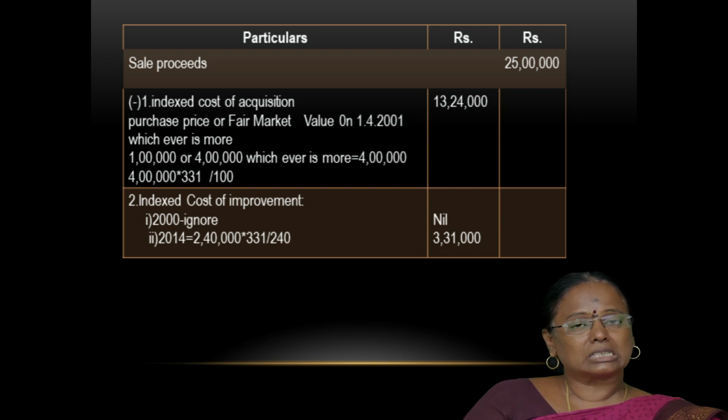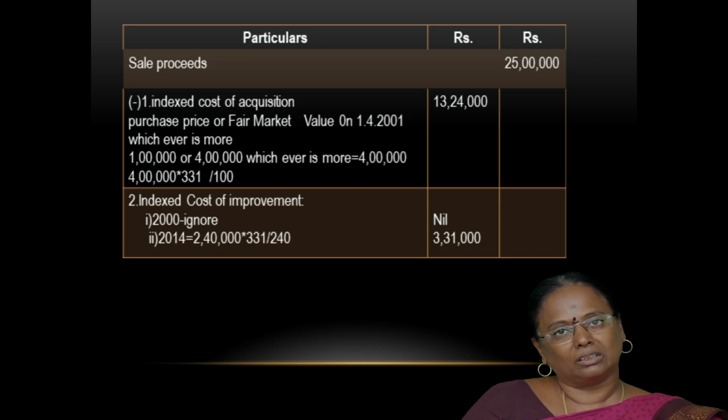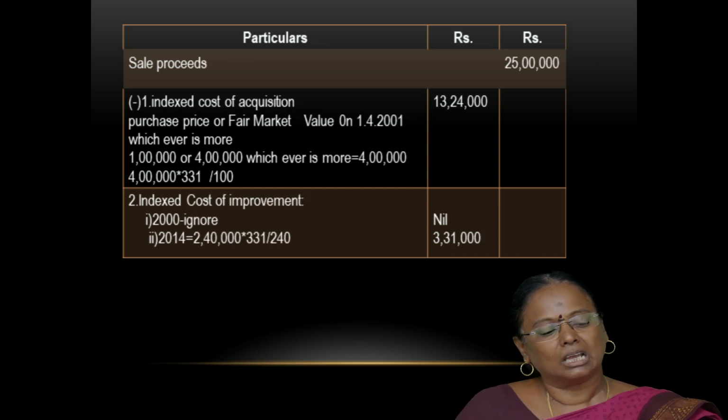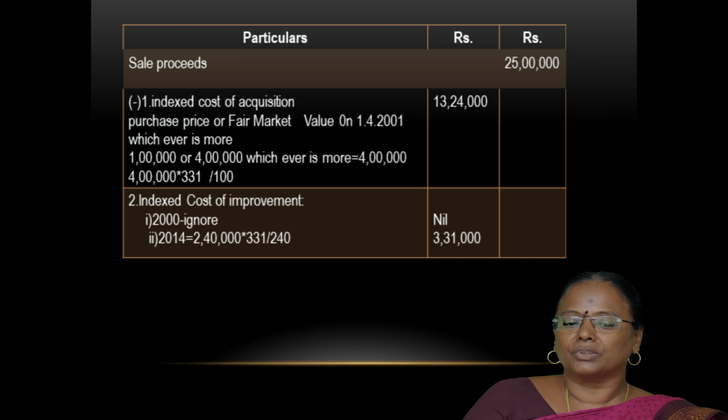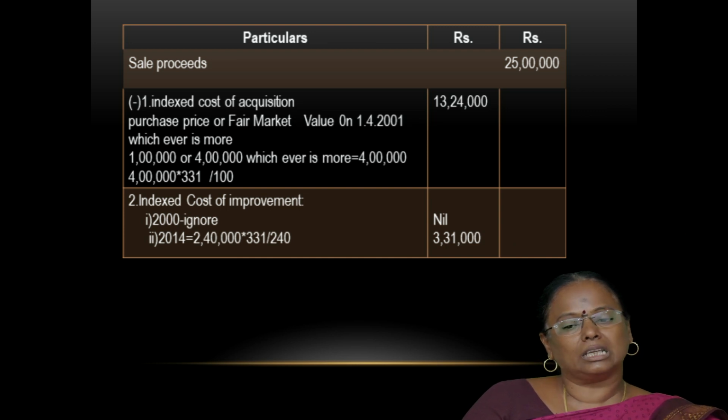So the amount is 2,40,000 divided by 240 into 331, where 240 is the inflation index number for the year 2014. Hence the indexed cost of improvement comes to 3,31,000.